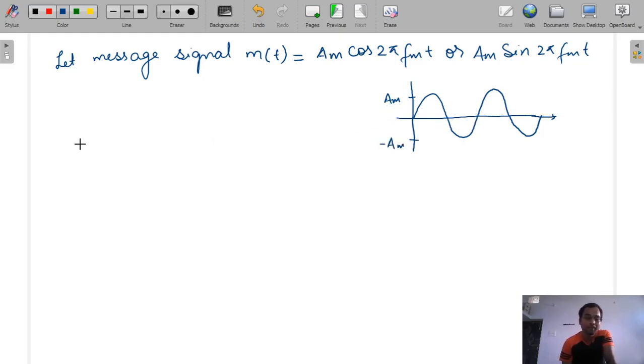So what is the maximum phase deviation? I will write again the general expression, and you should also remember this. So the general expression is Ac cos(2 pi fc t plus kp m(t)). Okay. So now our maximum phase deviation,